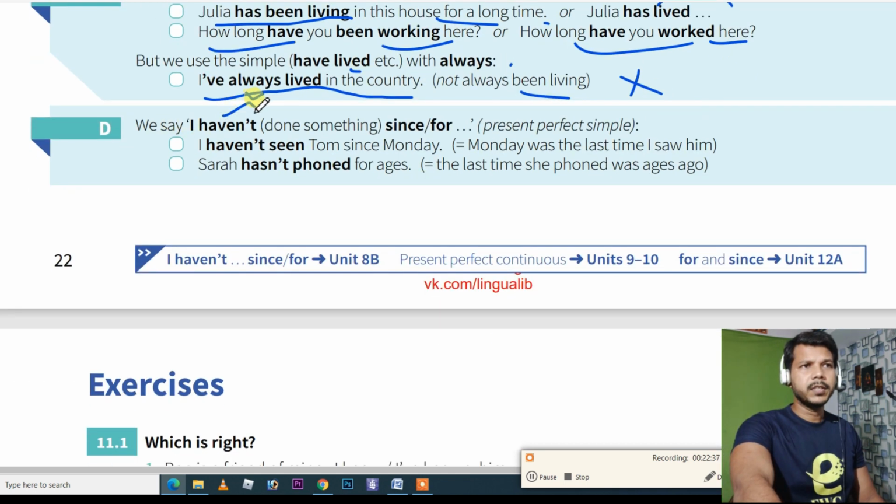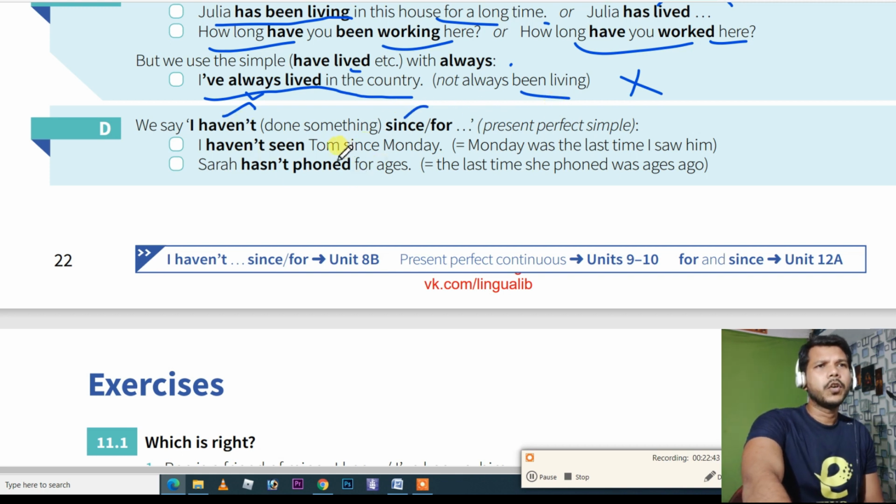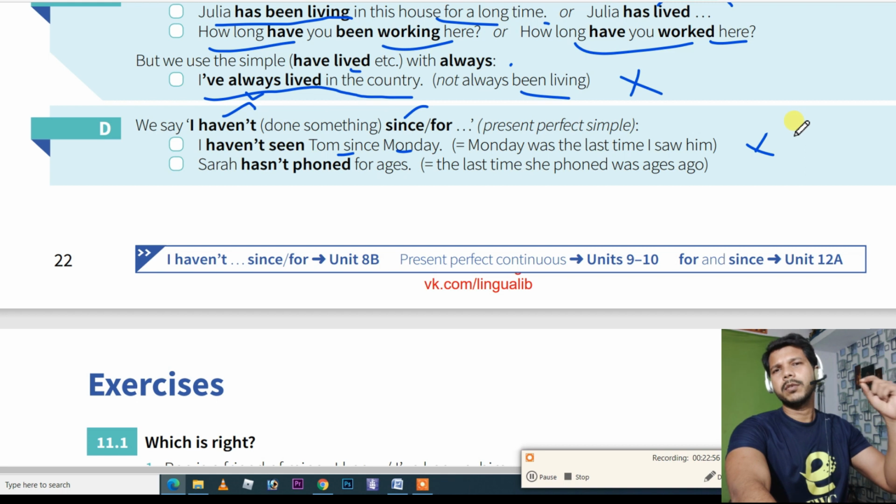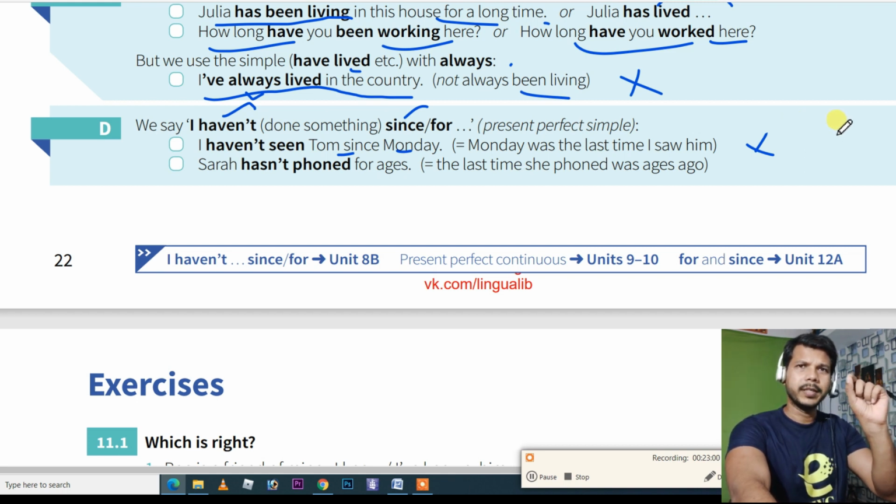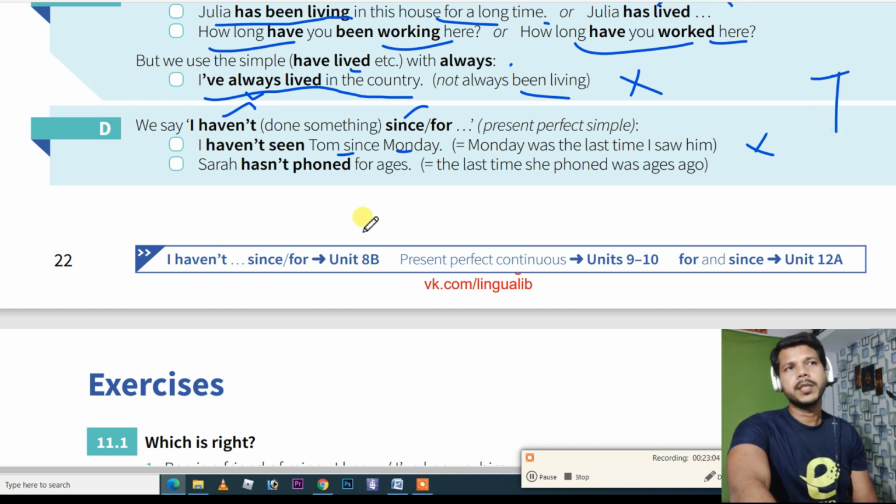We say haven't. I haven't done something since, for. I haven't seen Tom since Monday. So Monday was the last time. It means when you have to say that you have not done something for some days, or since a particular point, suppose on Sunday you did something and since Sunday you have not done it, you have to use present perfect tense.